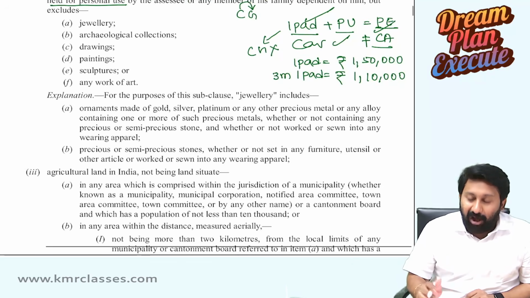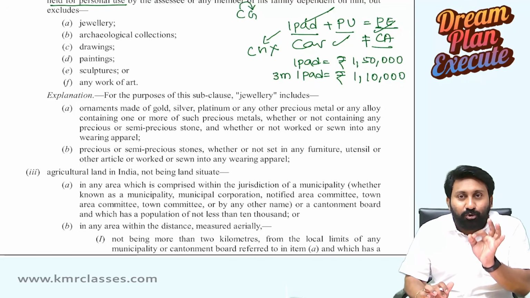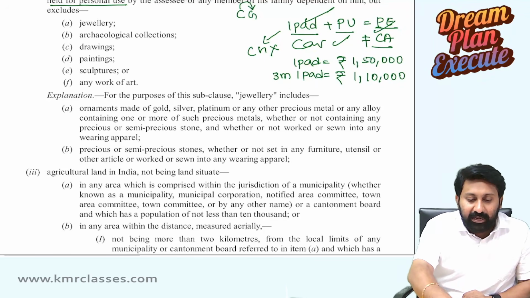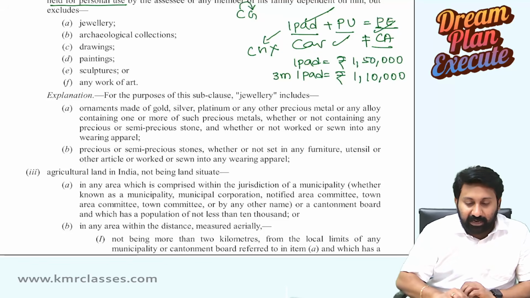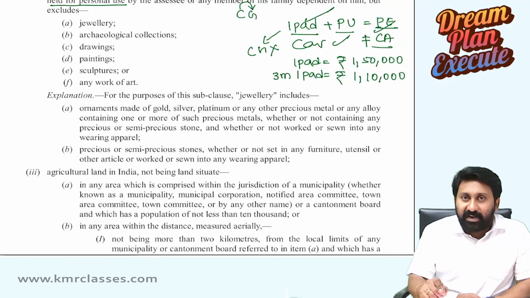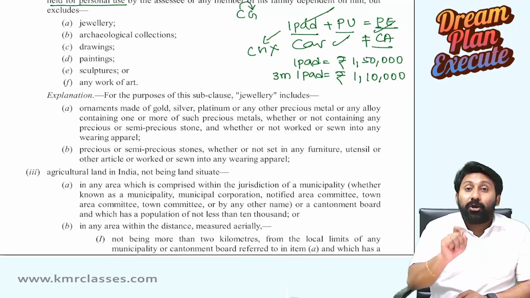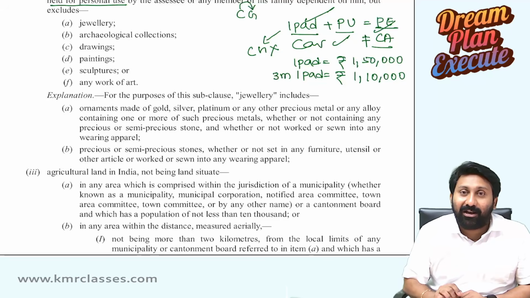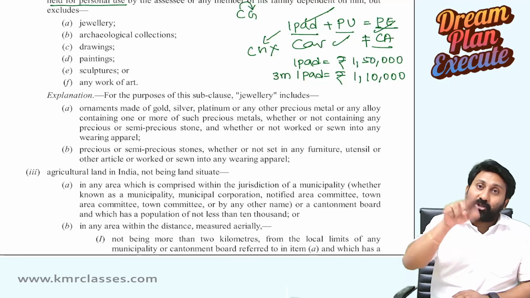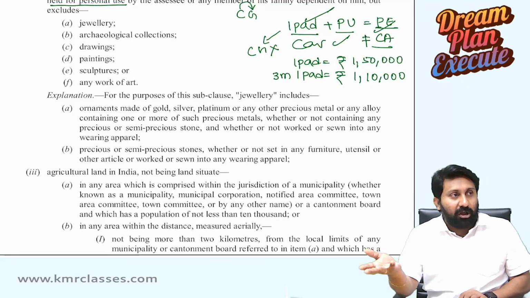Therefore, whenever you transfer or sell any kind of personal effects, in 99% of the cases you will not get a gain, you will get a loss. Which loss? It can be a short-term capital loss, it can also be a long-term capital loss.